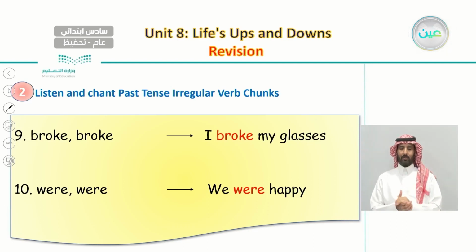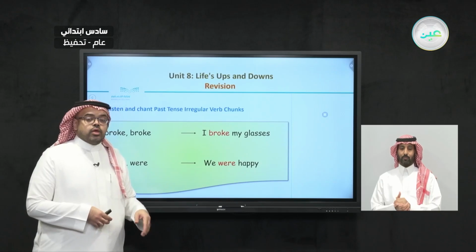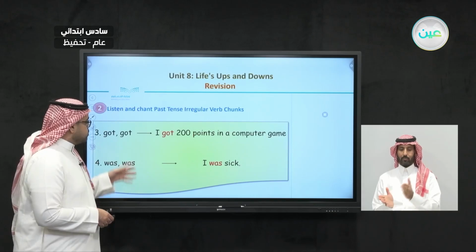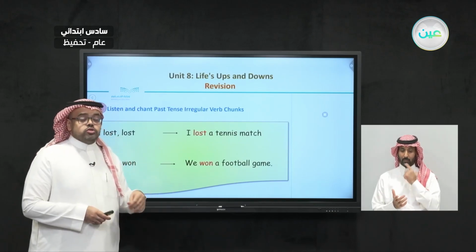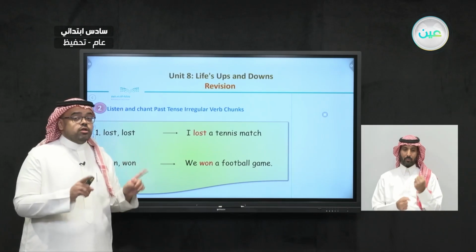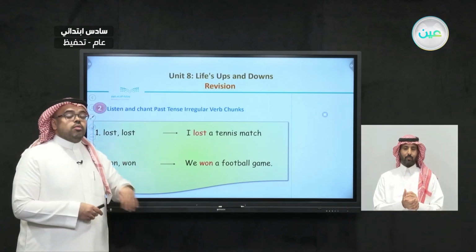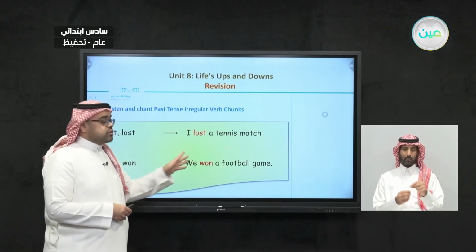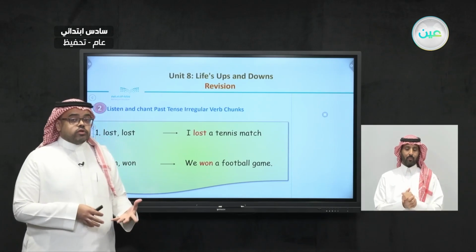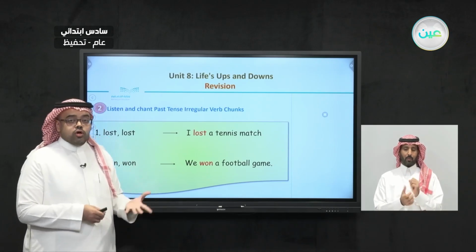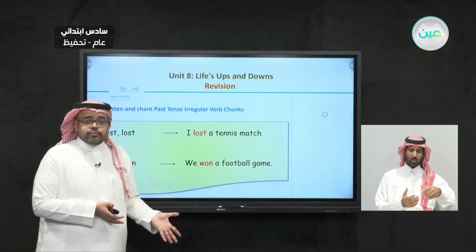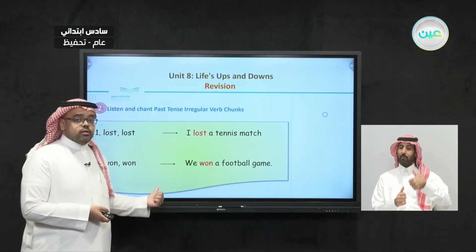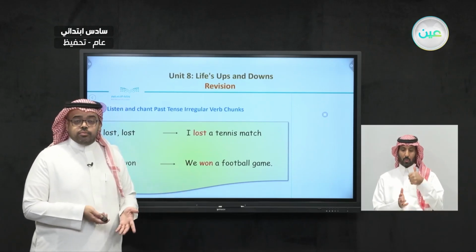Very well. So this is our chant, where we listened to 10 different irregular verbs, and not only this, but we also used each of these verbs in a sentence. For example, the first verb here is lost, which means when we lose a game. And the opposite of lost is won, when we win a game.